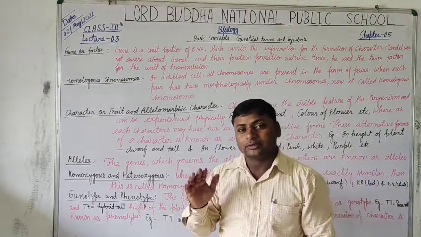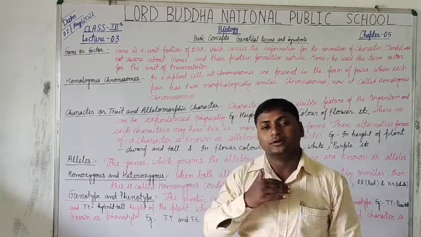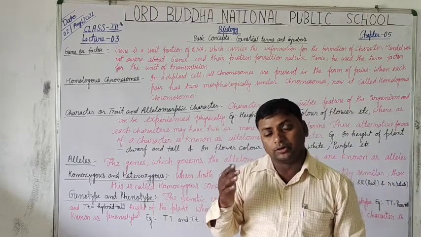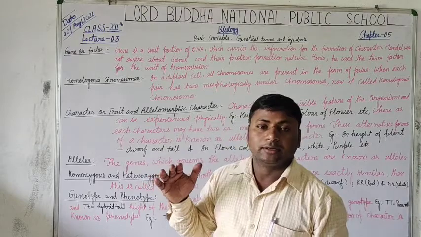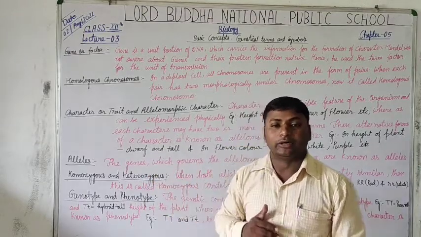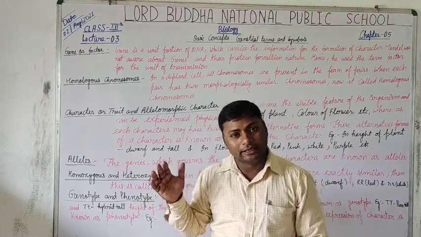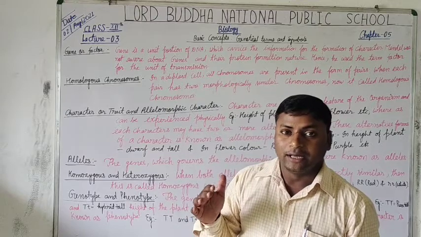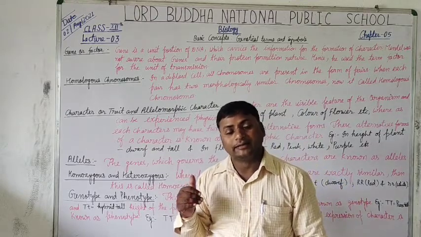Factor is the term that was used by Mendel in his experiment because he had no knowledge about the gene, because the gene was discovered in the beginning of the 20th century, and Mendel gave his experiment at the end of the 19th century.